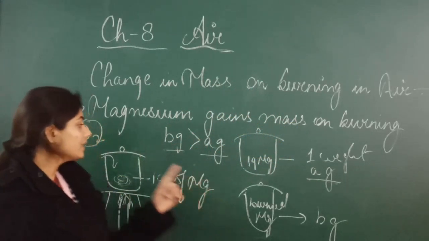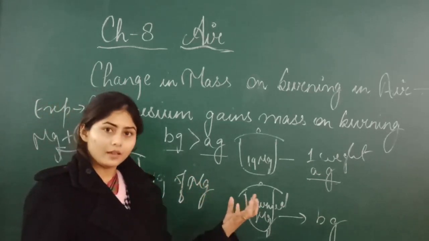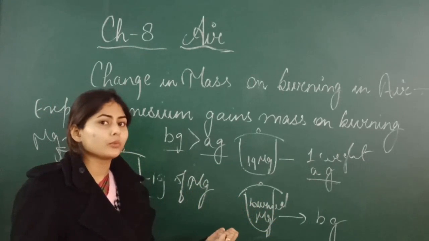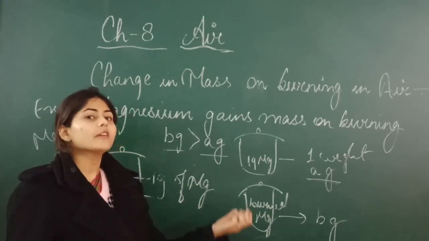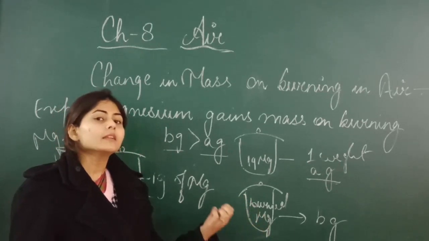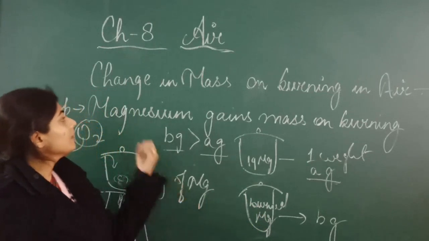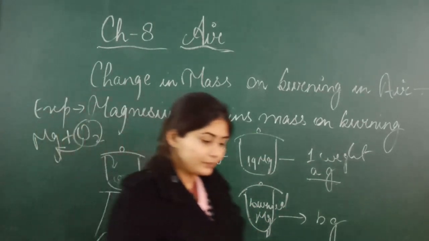Or you can say the magnesium gains mass after burning, because magnesium combines with oxygen also. Oxygen has some weight, right? So if magnesium combines with oxygen, the mass of magnesium will increase. So that's why the magnesium gains mass on burning.